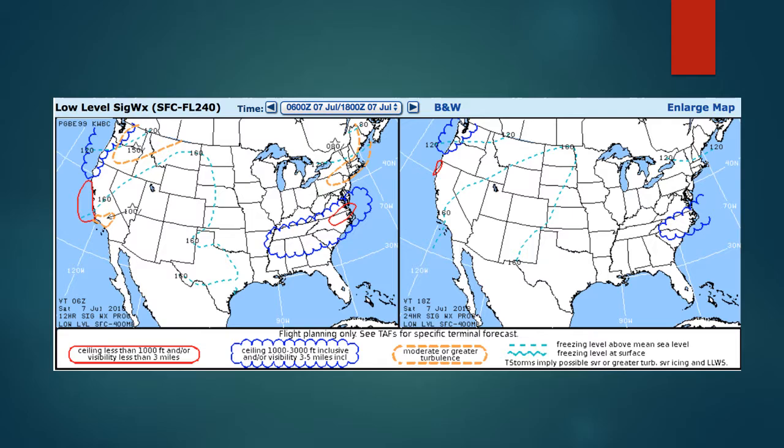This is the picture for the low-level prog chart, and there's turbulence from surface to 10,000 feet at the middle of California, and turbulence from surface to 15,000 feet at Washington, Oregon, Idaho, and Montana. And there's turbulence at northeastern part of the US, and there's IFR condition at west of California and north of North Carolina. And for the right picture, which is the 24-hour SIG chart, there's IFR condition on the northeast part of California.